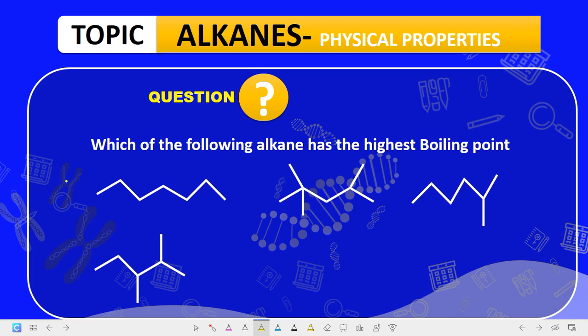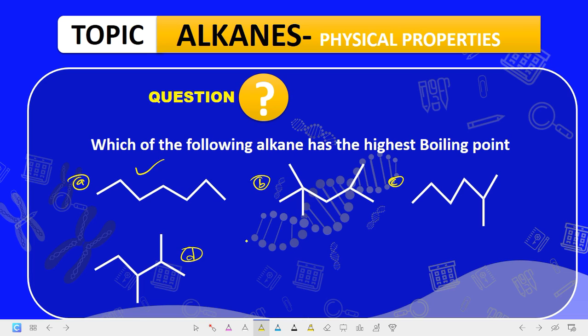Of course, without solving, you know that the correct answer, let's say this is A, this is B, this is C, and this is D. Which of the following alkanes has the highest boiling point? Of course, you know that this is the correct answer, because we said that the ones that are less branched are the ones that have the highest boiling point. Are we getting it? The ones that are less branched, that means straight chain alkanes, have higher boiling points.